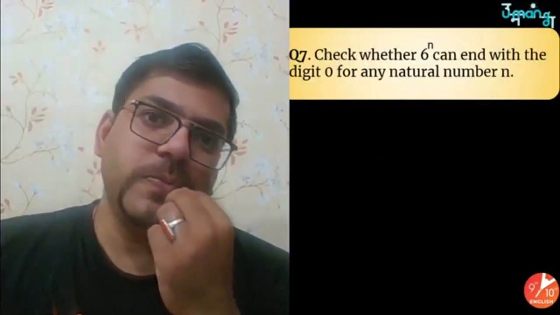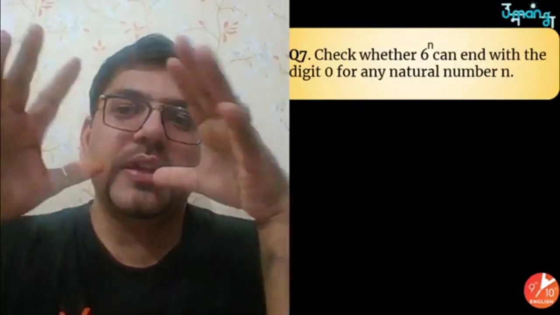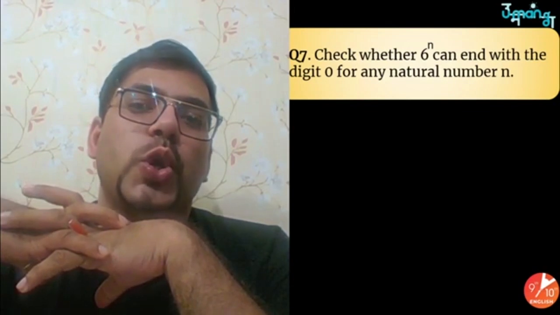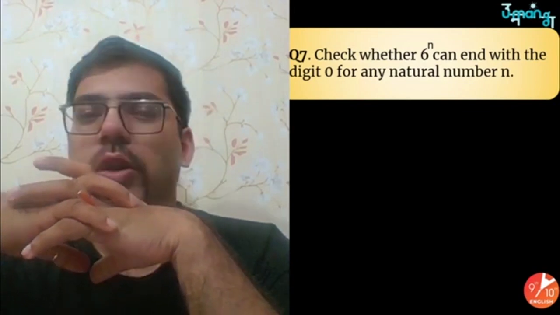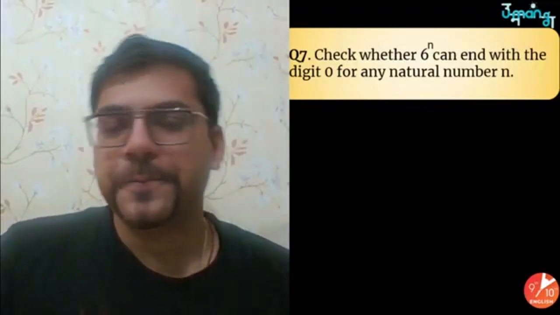Now this is the next question. If you have understood everything till here, chalo. If everyone has understood everything till here, let's move on to the next question. Next question says, check whether 6 raised to power n can end with a digit 0 for any natural number n or not. Okay. So one thing is clear, it's no. But explanation is more important.